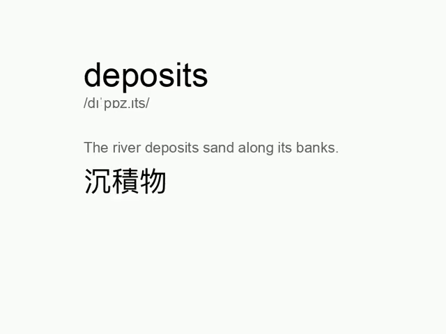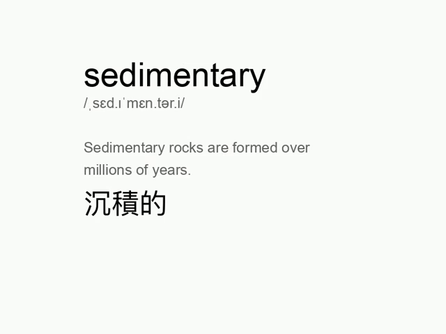Deposits. The river deposits sand along its banks. Sedimentary. Sedimentary rocks are formed over millions of years.